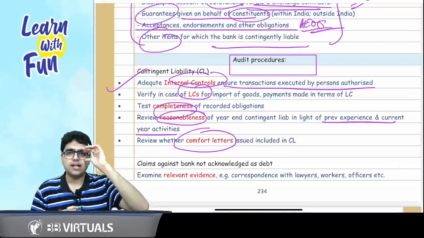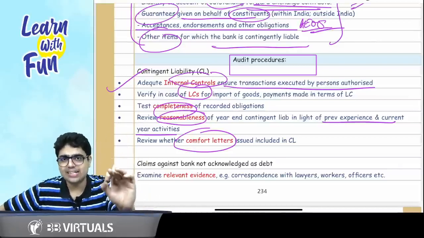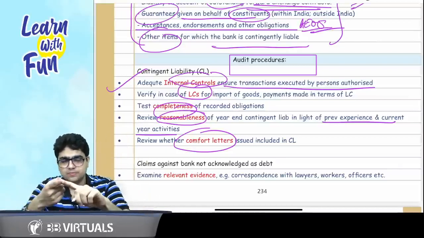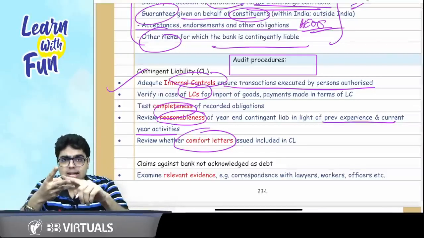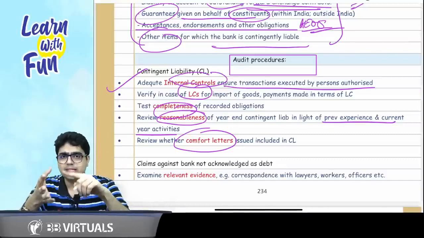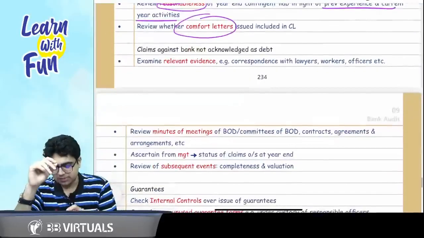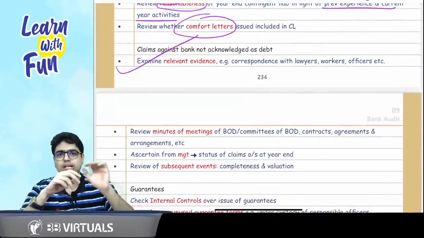So 5 things regarding contingent liability which you will see as an auditor: internal controls. Then come 2 letters, letters of credit and letters of comfort, and then reasonableness and completeness. Then comes the next point, claims against the bank not acknowledged as debt.